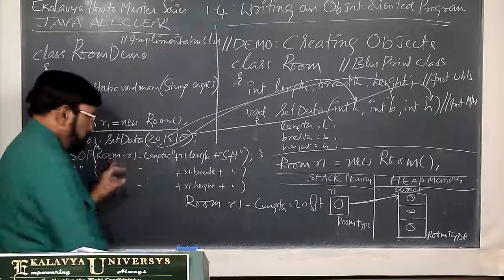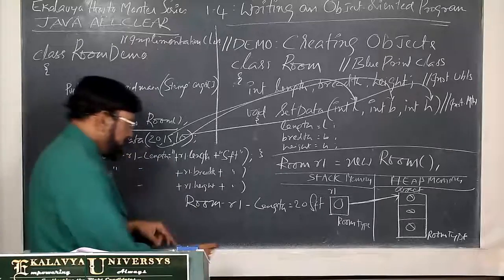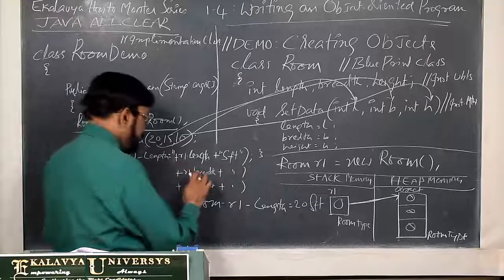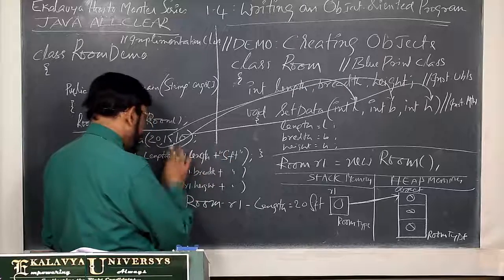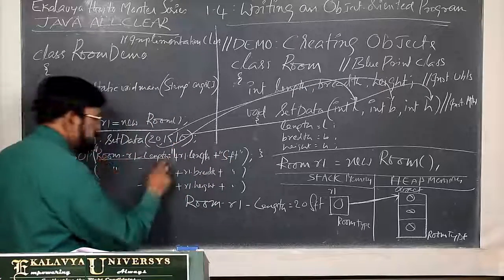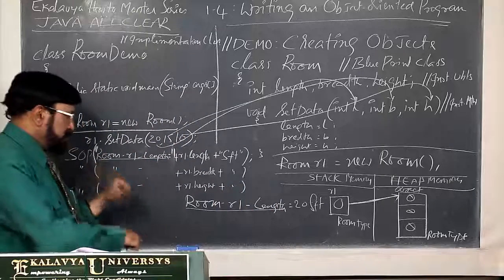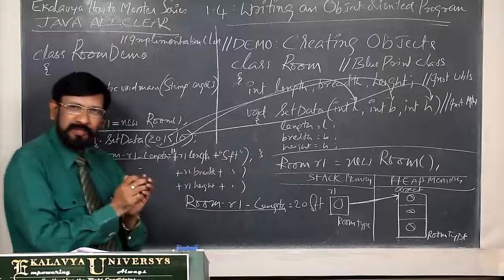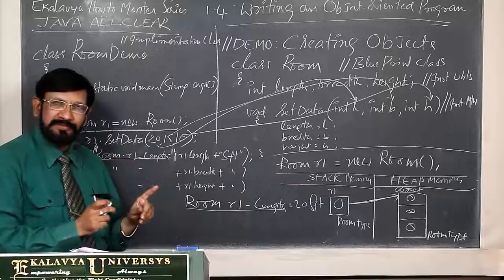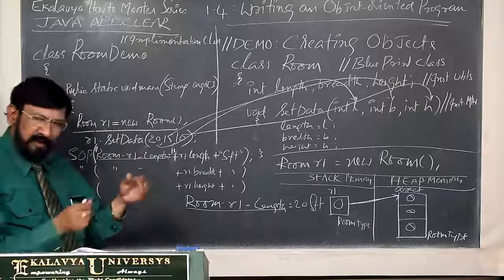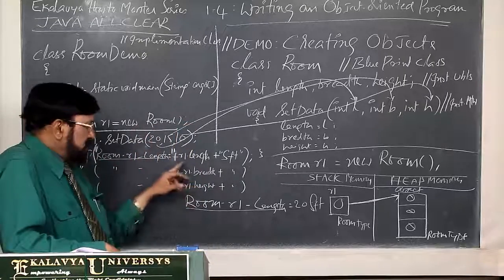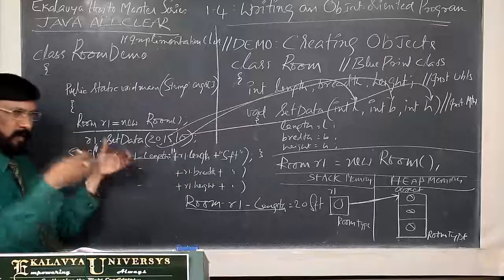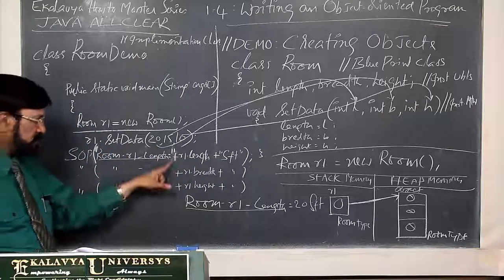Now what do you expect? Room 1 length is equal to... now you see, one string I have written, whatever I wanted, just you see, this is the string. Thereafter, plus. Actually, plus is a concatenation operator. To join the strings and different elements, we use plus. It not only adds numerals; the second purpose of this is here in the SOP statement, to concatenate strings we can use this plus.